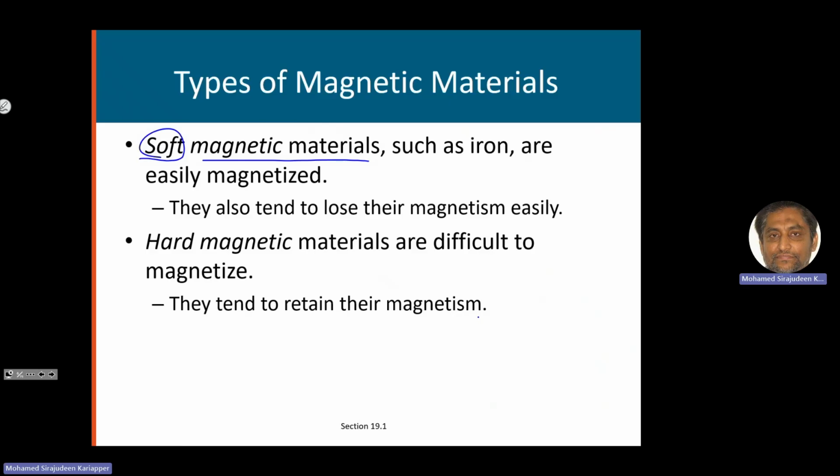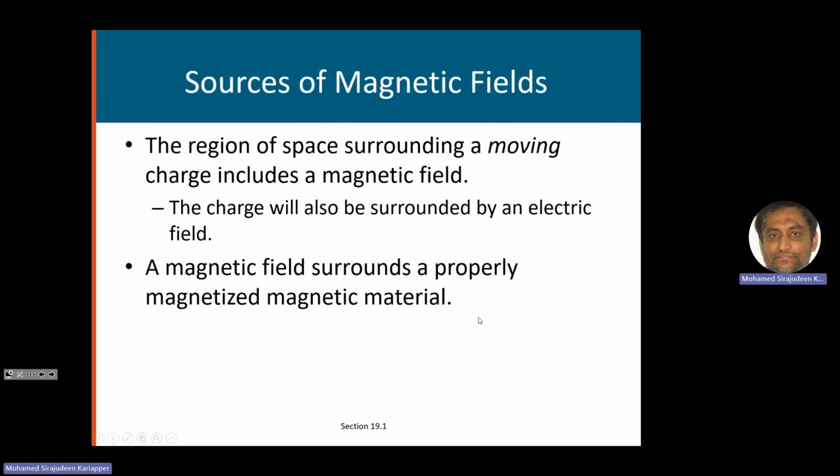The other type is hard magnetic material. They are difficult to magnetize, but once you get them magnetized, they will retain their magnetism for a longer time. They will not get easily demagnetized. That is called hard magnetic material.